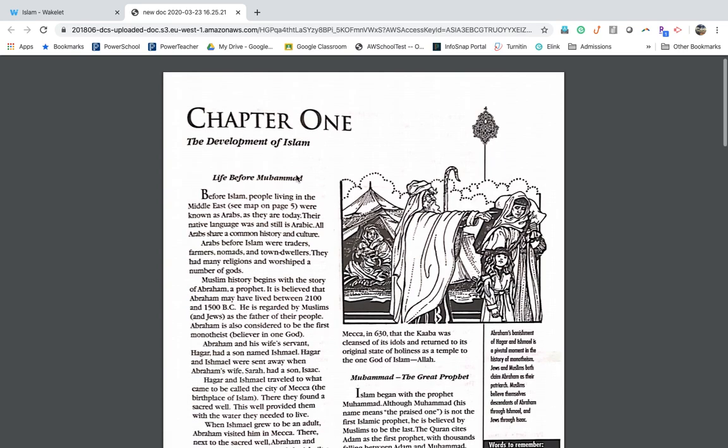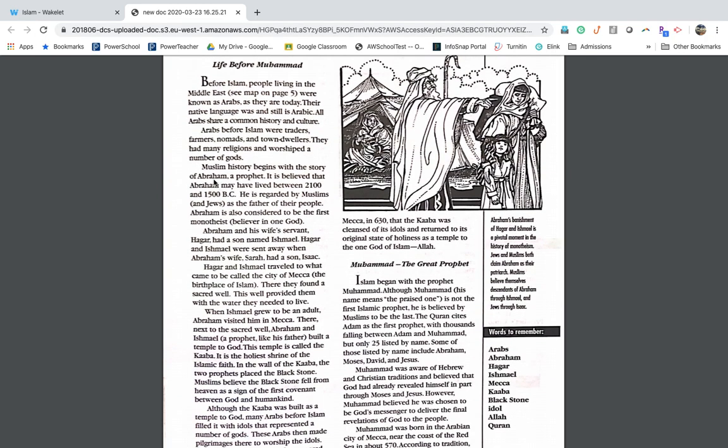First of all, I want you to notice that this first section is called Life Before Muhammad. So this is similar to what we talked about yesterday. You'll see some of the same words like nomads being used here. You'll see the words Arabic and Arabs used like we talked about yesterday. But then you'll notice some new information that we did not talk about yesterday. You'll notice that Abraham, the same Abraham from the Bible, is mentioned here.